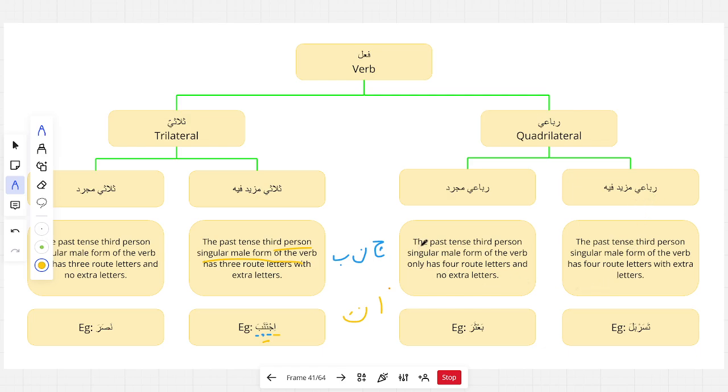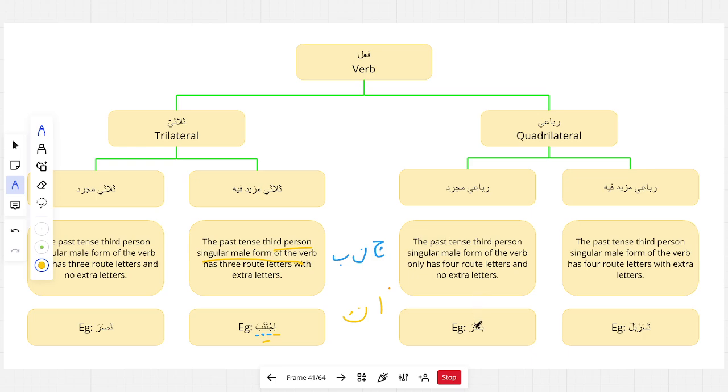That's why it's mentioned over here, the past tense third person singular male form. Remember, we look at the past tense third person singular male form. We don't look at the other forms, because if you look at the other forms, you're not going to be accurate. The past tense third person singular male form of the verb only has four root letters and no extra letters. Does that make sense?